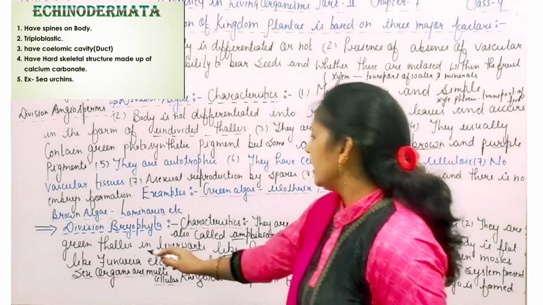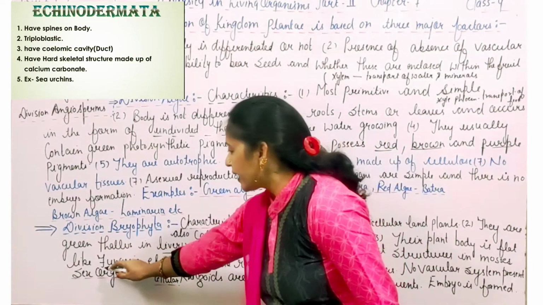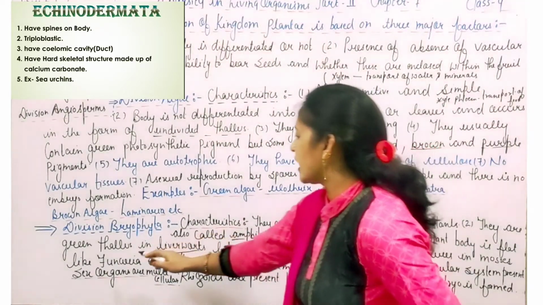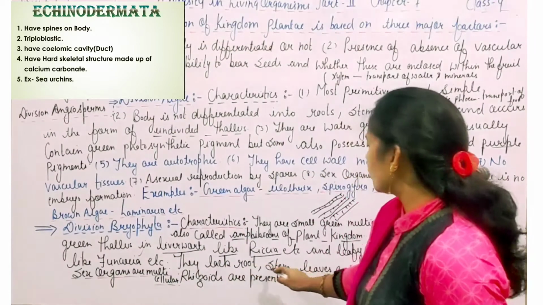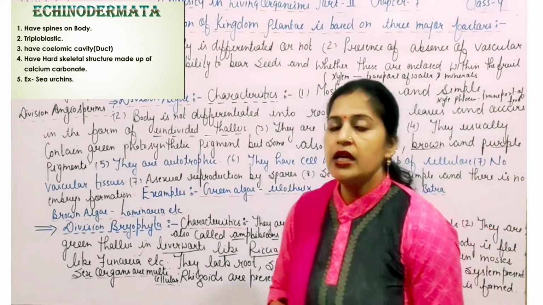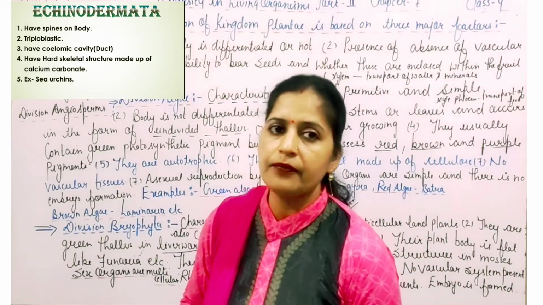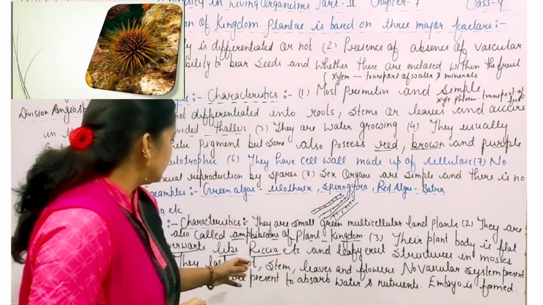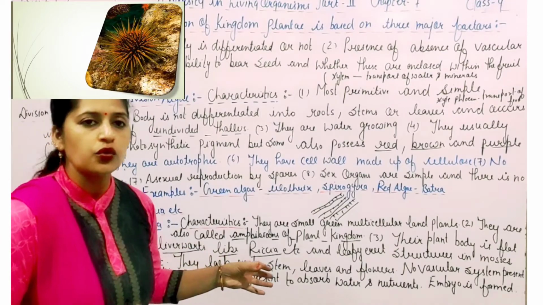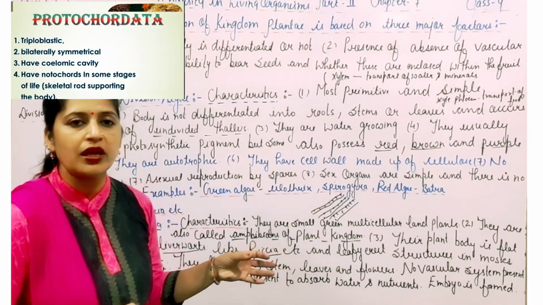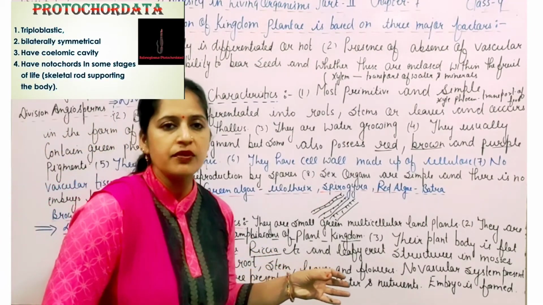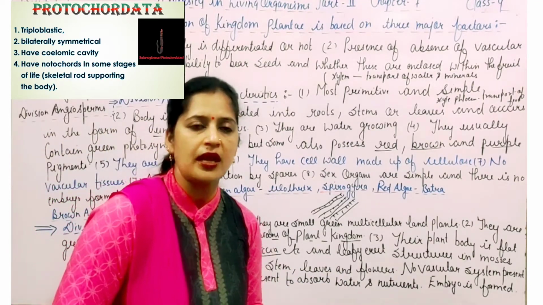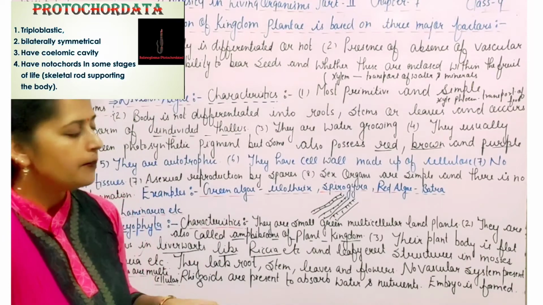In the mosses like Funaria. Next, which one is in the liverworts? Riccia. And in the mosses like the Funaria, they lack roots, stems, leaves and flowers. In the division Bryophyta there is no differentiation. That means division Bryophyta totally lacks the roots, stems, leaves and flowers in the plants.